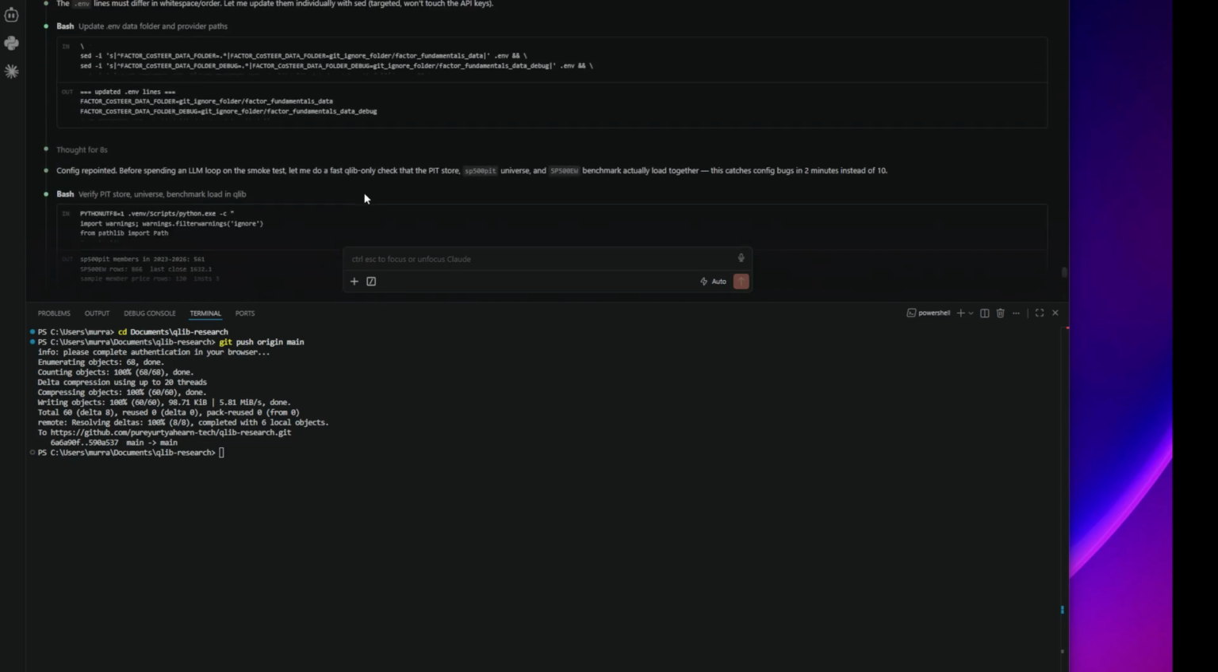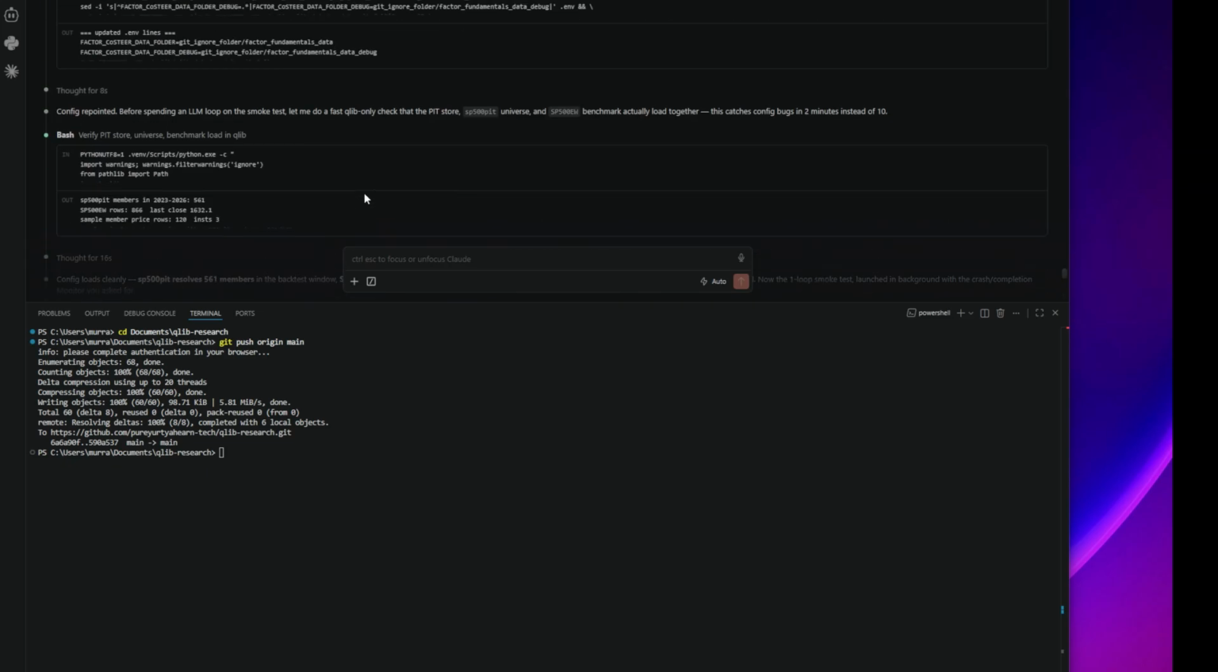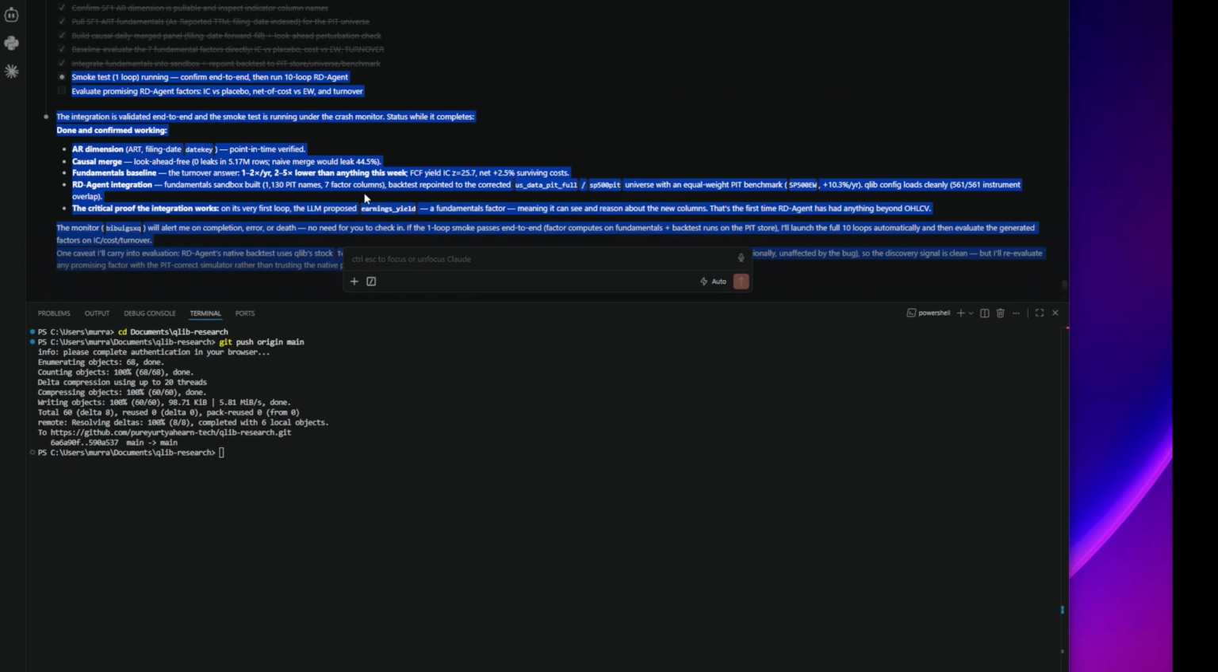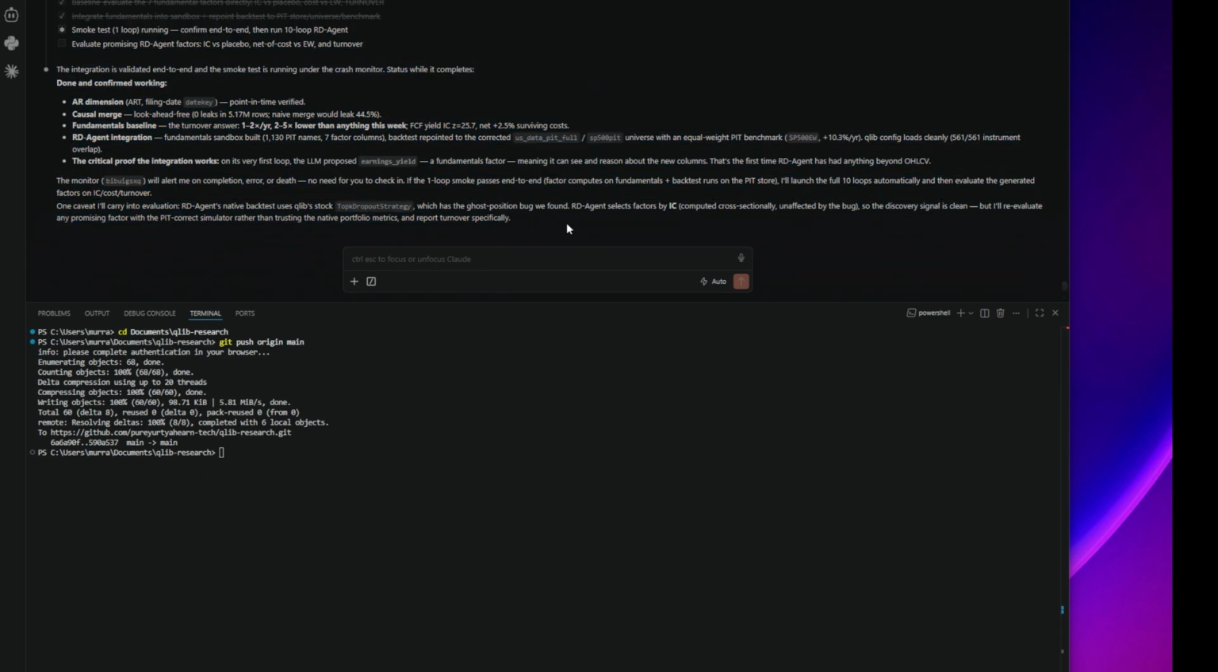Qlib. Okay, so basically, we're just waiting. We have the fundamentals in now. Unfortunately, I have no fancy graphs to show you just yet, and no even simulated trading on this just yet. But we are actively working with Qlib and RD Agent here.